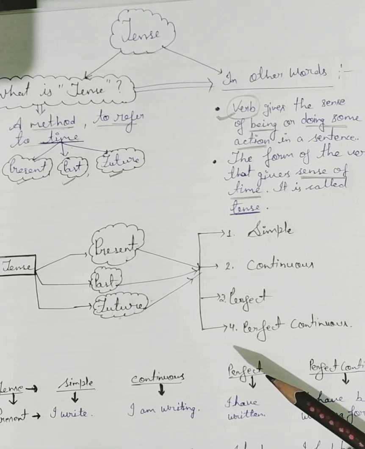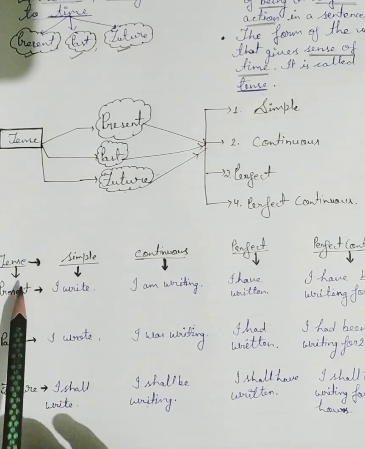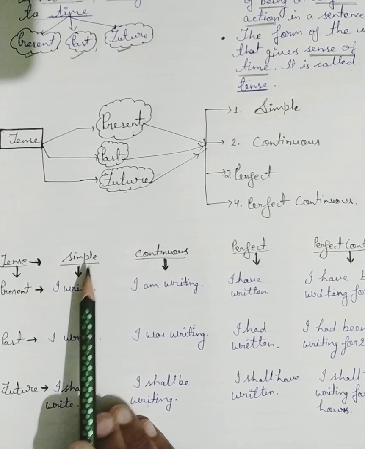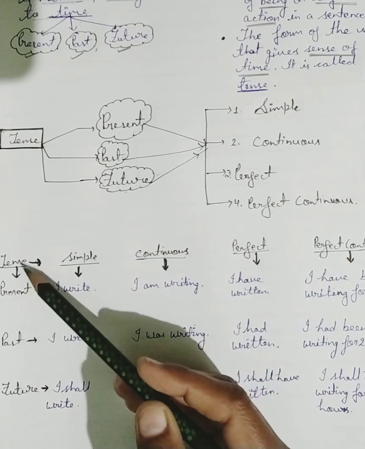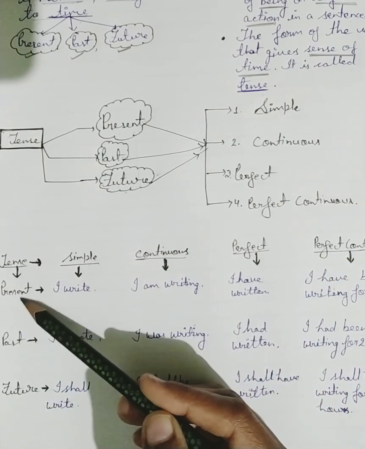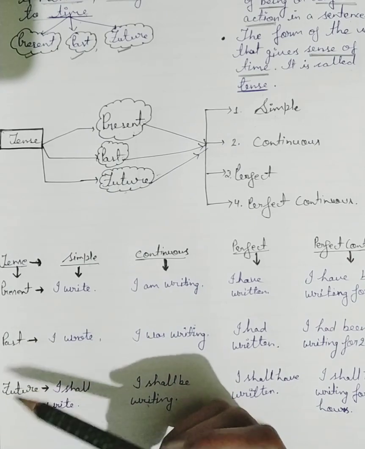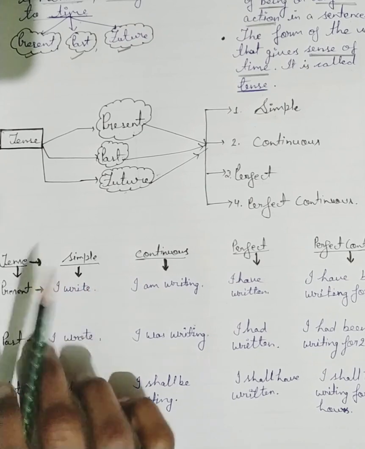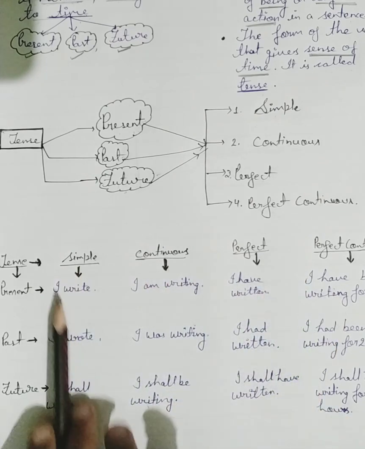So let's see here. You can see here, I drew a small table for you. On the right side, I wrote the parts: simple, continuous, perfect and perfect continuous. And at the left side I wrote the kinds: present, past and future. If we talk about the first simple sentence, what are these? These all are sentences here.